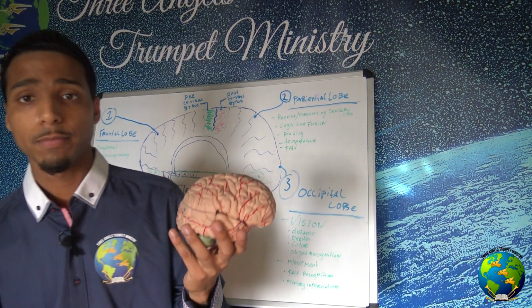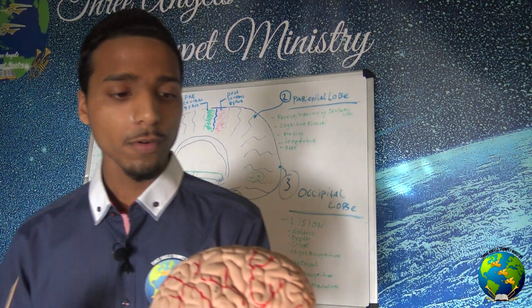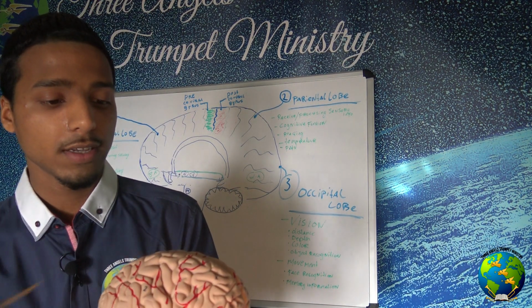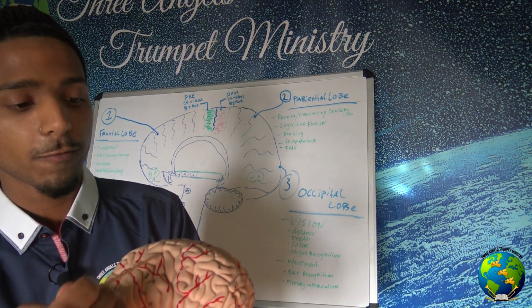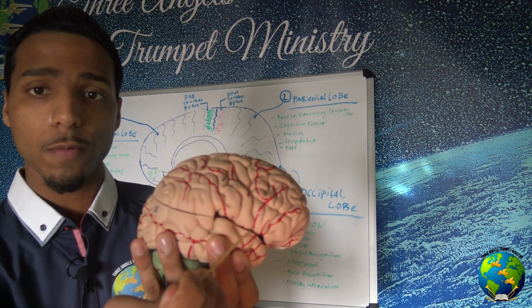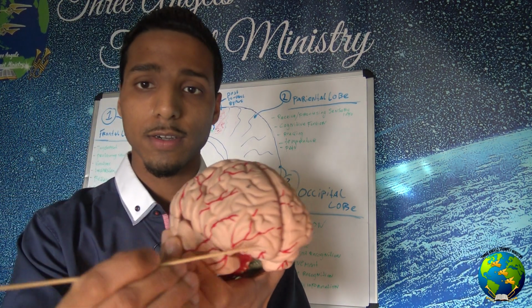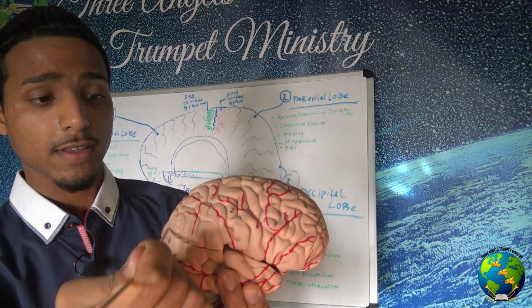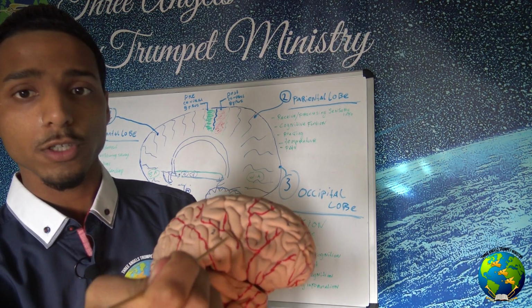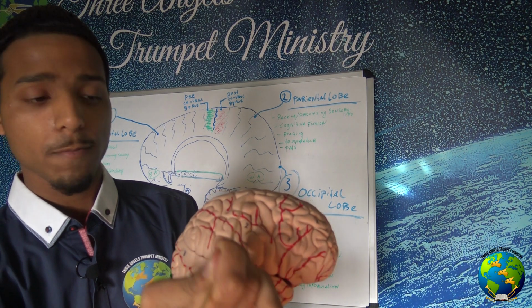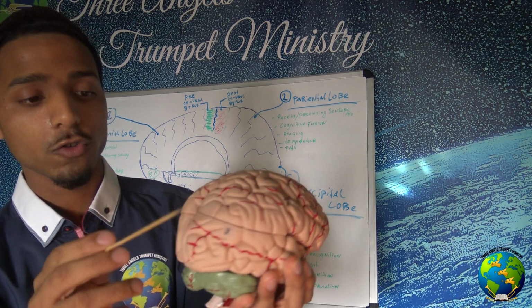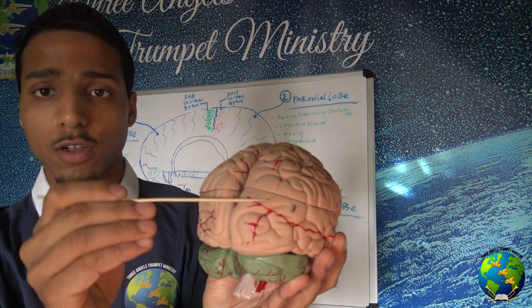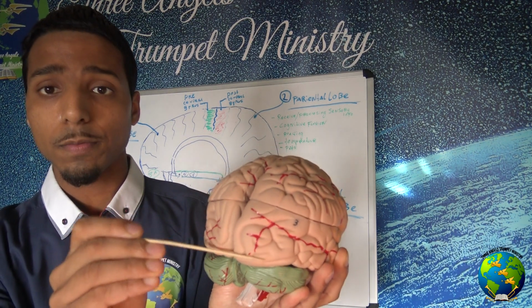I have again my brain module here. The 4 lobes of the brain are these. The frontal lobe, this is the first lobe, this piece over here. Then we got the second lobe, which is this part over here, which is called the parietal lobe. Then we got our third lobe over here, which is called the occipital lobe.